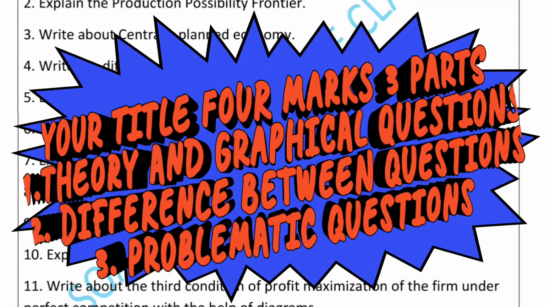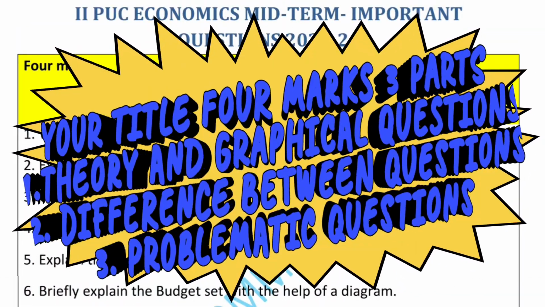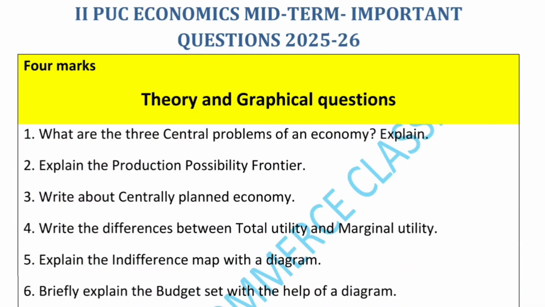Shall we discuss the theory and graphical questions they are going to ask for the midterm examination? The first questions come from the first chapter, introduction to microeconomics. Under that, the first question: what are the 3 central problems of an economy?